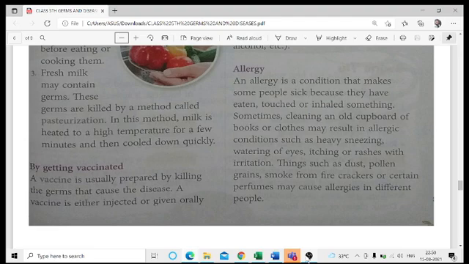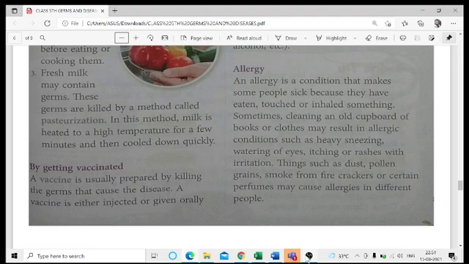So first is this part. Second is, in the case of allergy, how to know this part, because we don't know. If the people know, well and good. If not, then it is very difficult to find it out. So this condition makes some people sick because they have eaten, touched, or inhaled something.